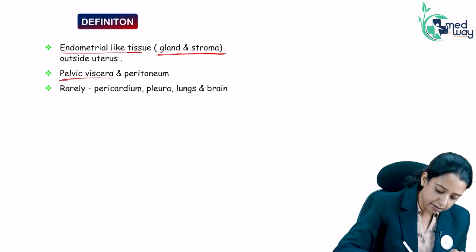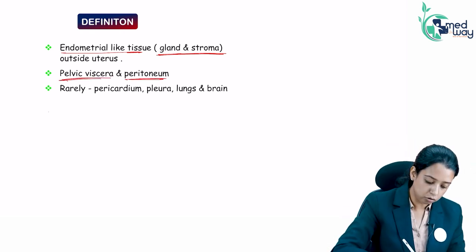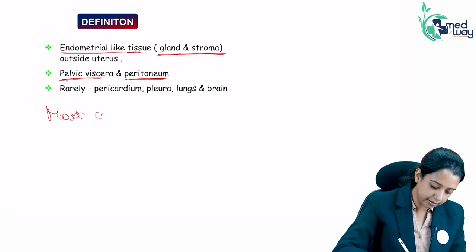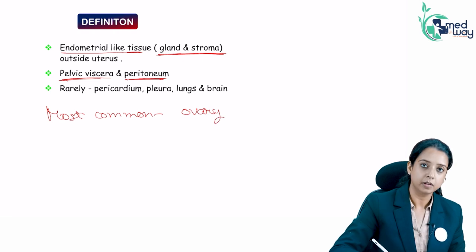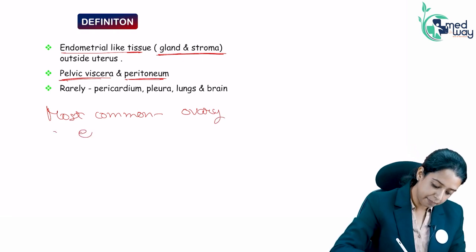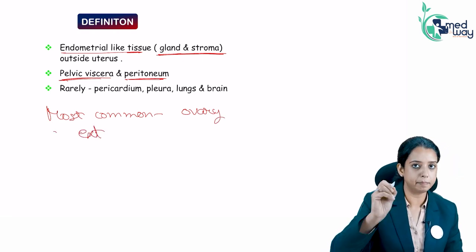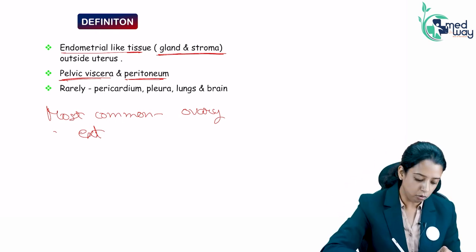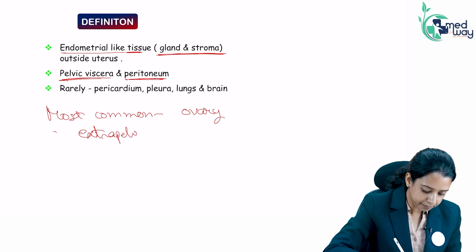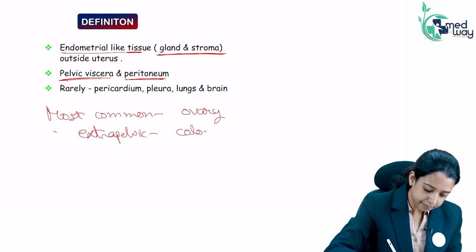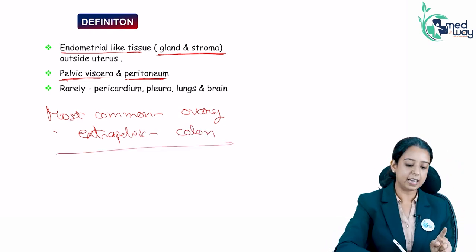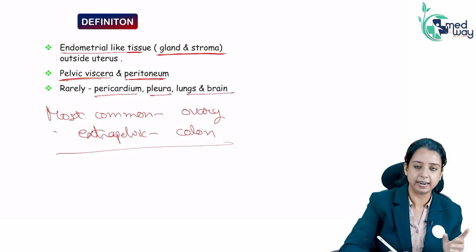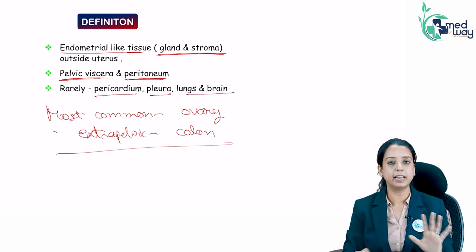It can be there in pelvic viscera and peritoneum. The most common site of endometriosis is ovary. So that is the most common pelvic site. Structure in the pelvis, most commonly it is located in ovary. Most common extra pelvic site is colon. Rarely it can be present in heart, lungs and everywhere else. It can be present anywhere.